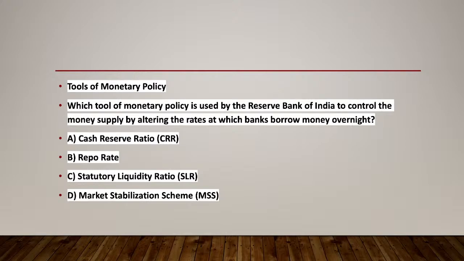MSS, what is the market stabilization scheme? Let's understand that. The market stabilization scheme is a monetary policy tool that is used by the Reserve Bank of India to withdraw the excess liquidity, that means money supply, from the economy. It involves the issuing of treasury bills or dated securities by the government on behalf of the Reserve Bank of India. Now these instruments are used specifically to mop up the excess liquidity in the system, helping to manage the inflation and stabilizing the currency.